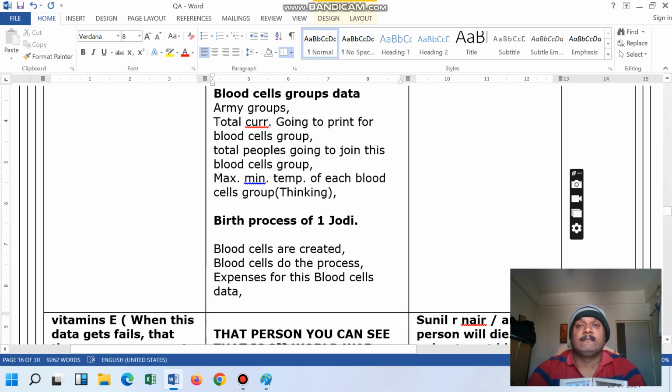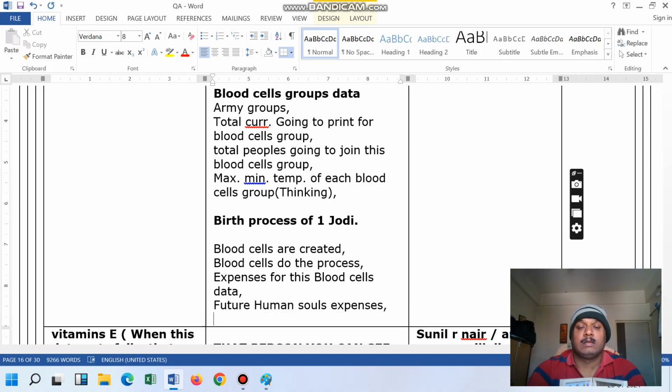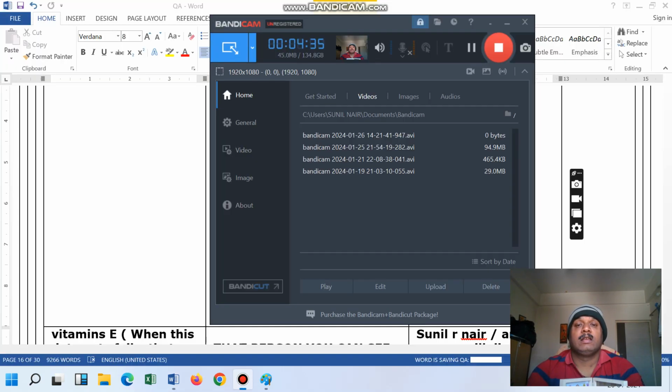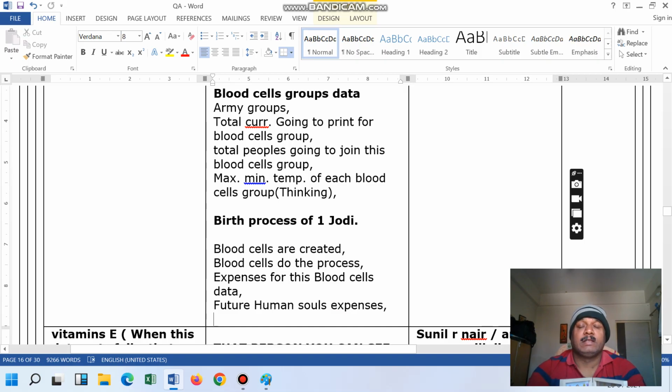Then the future human souls expenses. Then the future human souls, that means two human souls will be there, which is going to attract. That we will discuss in detail.